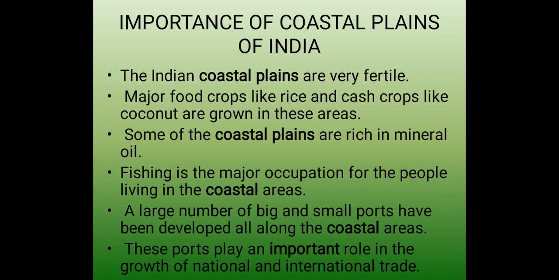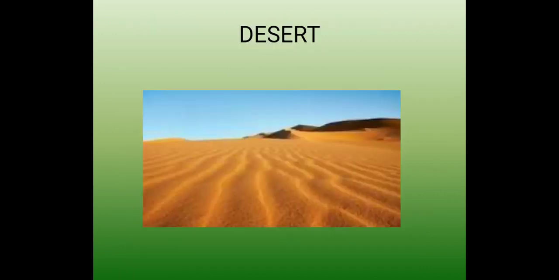Now the importance of coastal plains of India. The Indian coastal plains are very fertile. Major food crops like rice, cash crops like coconut are grown in these areas. Some of these coastal plains are rich in mineral oils. Fishing is a major occupation in coastal plains. A large number of big and small ports are being developed in the coastal areas, and these ports play an important role in the growth of national and international trade.